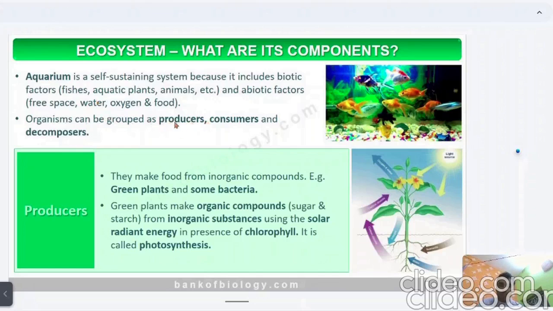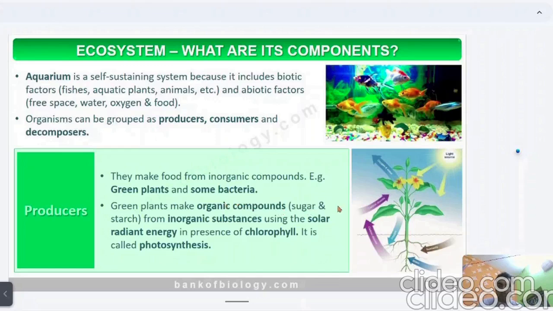Like producers, which basically produce food for a particular area or for themselves. And consumers, which take nutrition from the producers, and decomposers, which decompose producers and consumers after their death and take nutrition. Now, what is a producer? They make their food from inorganic compounds like carbon dioxide and water. As an example of producers, you all know the green plants and some bacteria.